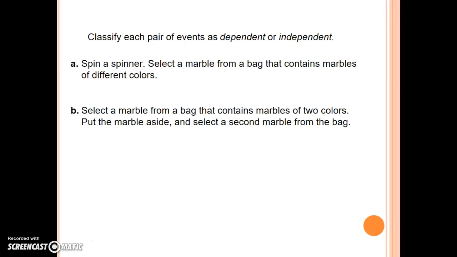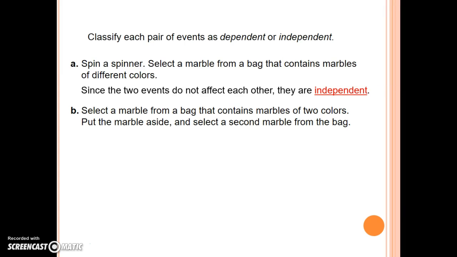When I spin the spinner, it doesn't affect me at all picking a marble from a bag and vice versa. So these are independent events. They don't have any effect on one another. On B, it says to select a marble from a bag that contains marbles of two colors. Put the marble aside and then select a second marble from the bag. Well, that first choice of taking the marble out of the bag definitely affects the second choice.